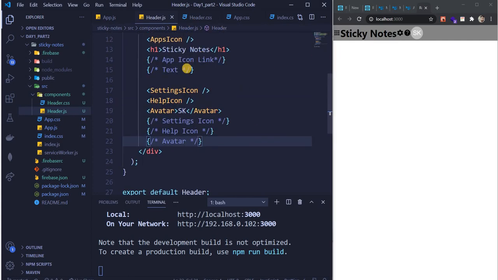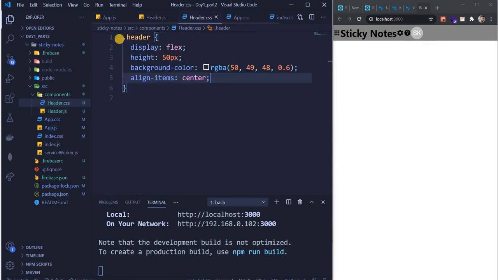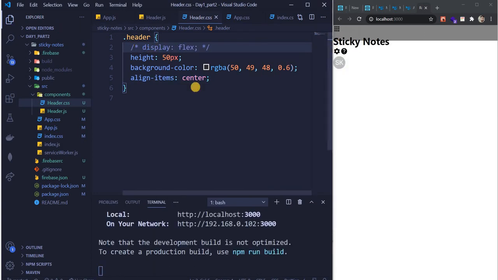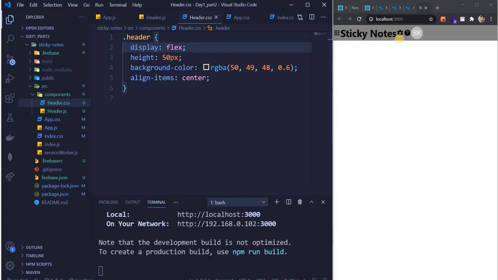When I wrote this, all the elements were in the same div header, and when we did display flex, all of them got aligned in a row. So let's just do this. I'll show you how. Save it. All of them are aligned like this. When I unsave it, all of them got aligned like this, right?